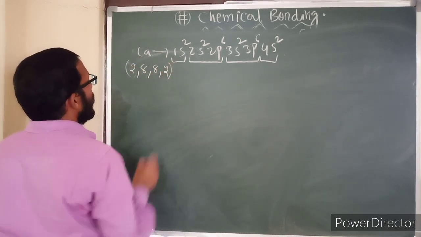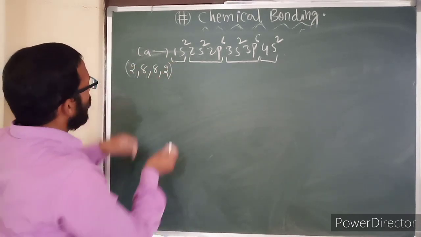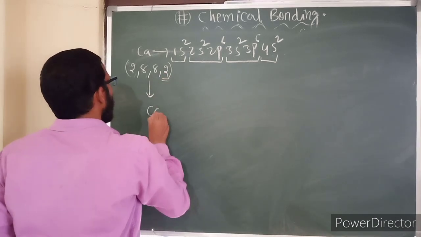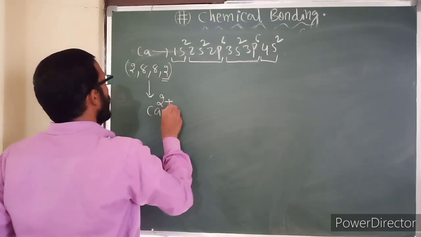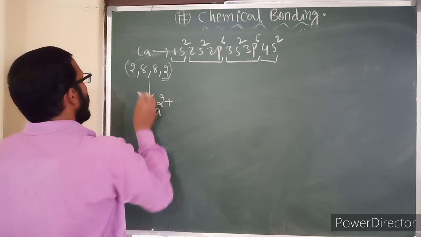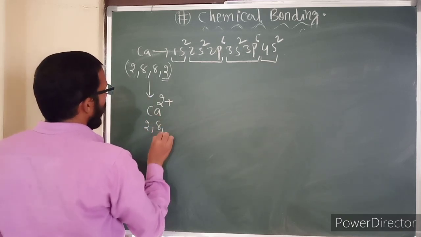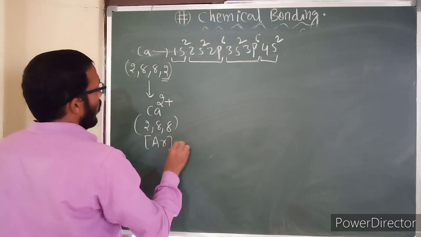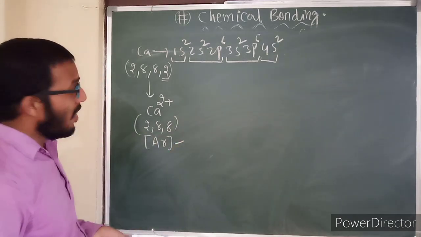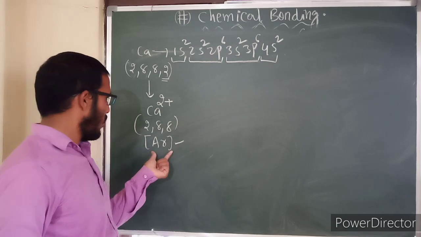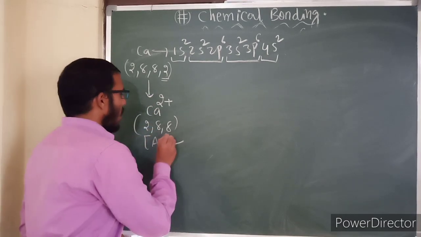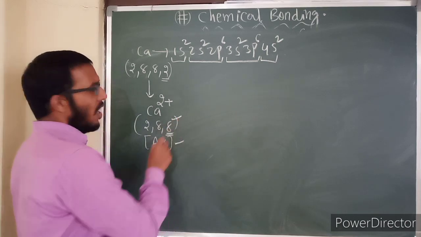Here, removal of these 2 electrons is very easy, converting it into a cation, Ca2+. After this it gets the argon configuration, and then it becomes stable. From this we understand that species with inert gas configuration are more stable, because they easily get the octet configuration in the valence shell.